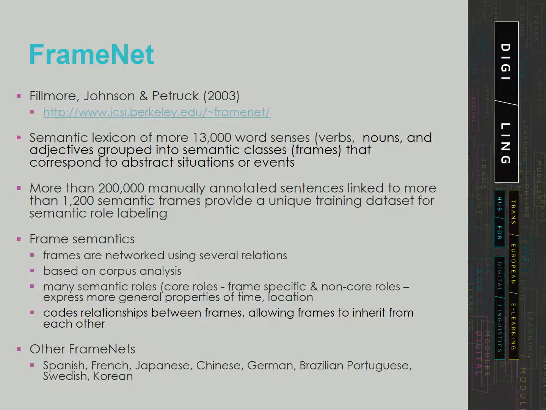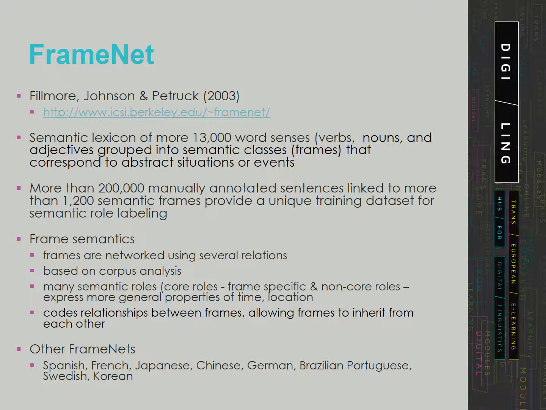More than 200,000 manually annotated sentences linked to more than 1,200 semantic frames provide a unique training data set for semantic role labeling, used in applications such as information extraction, machine translation, event recognition, sentiment analysis, etc. For students and teachers of linguistics, it serves as a valency dictionary with uniquely detailed evidence from the combinatorial properties of a core set of the English vocabulary.